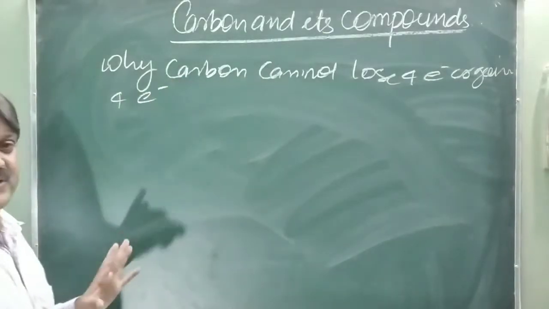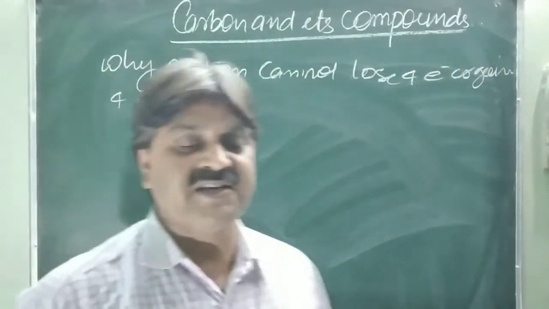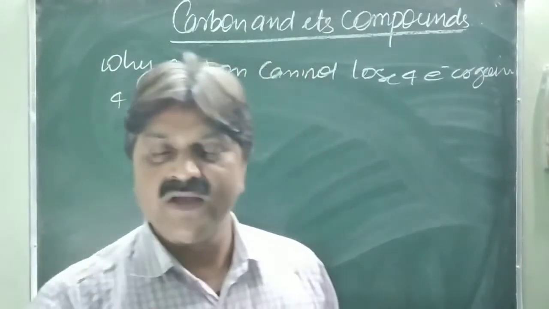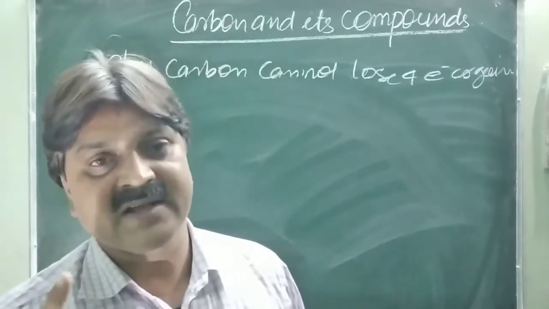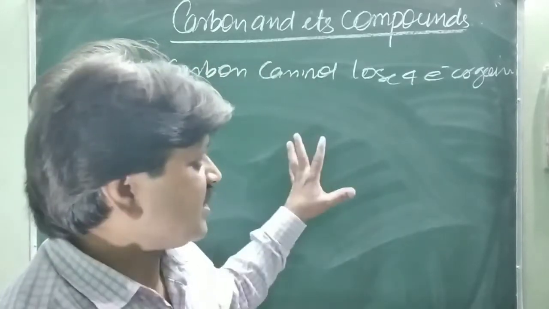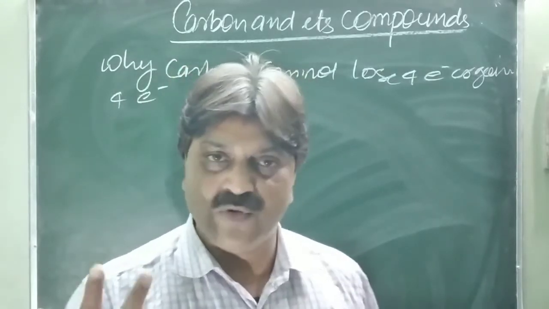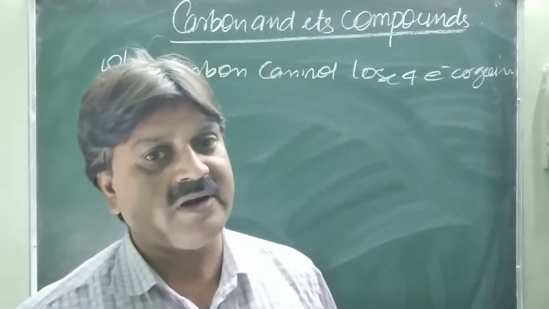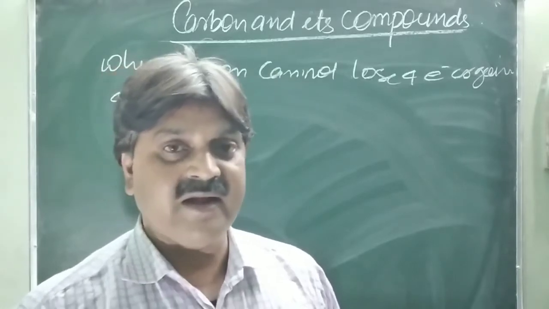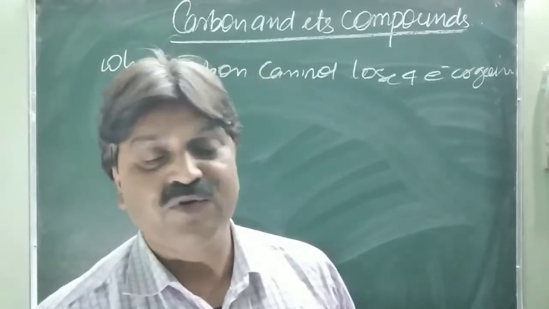This is the tetracovalency. We are discussing the versatile nature of carbon, and this is the two-way: tetracovalency and the catenation tendency. Tetracovalency means the number of electrons participating in bond formation. There are 4, so obviously it is tetracovalency. And why does it not lose or gain 4 electrons?